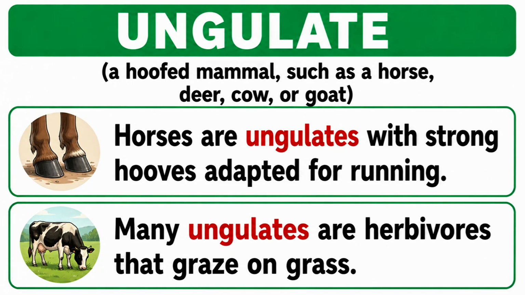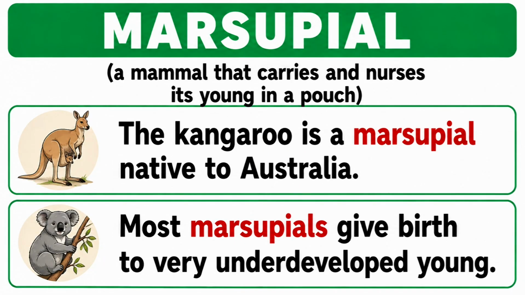Ungulate, a hoofed mammal such as a horse, deer, cow, or goat. Horses are ungulates with strong hooves adapted for running. Many ungulates are herbivores that graze on grass.